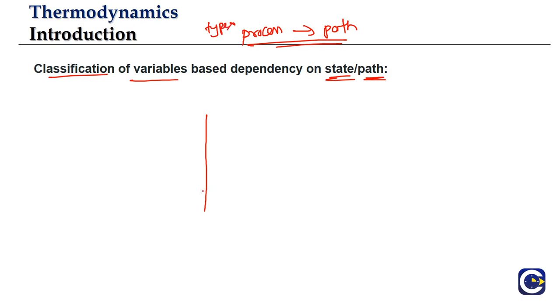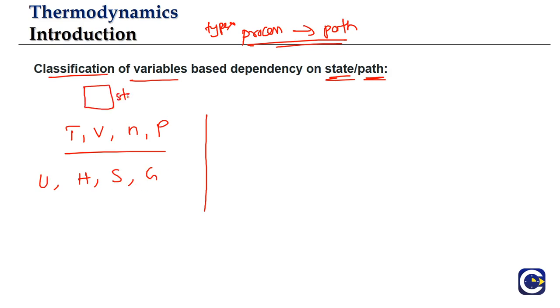But here we'll just try to get an idea. Say, for example, if you talk about temperature, volume, number of moles, pressure, internal energy, enthalpy, entropy, free energy, all of them are related to a particular state. Remember, we said a state is defined by the unique combination of these variables.